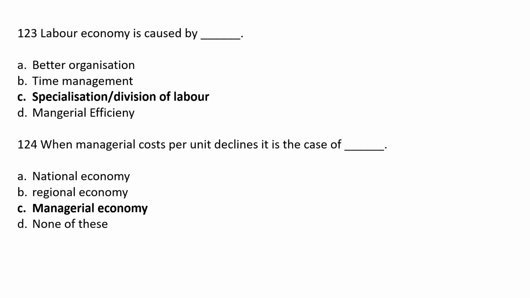When marginal cost per unit declines, it is a case of dash. Option A national economy, option B regional economy, option C monarchical economy, option D none of this. The correct answer is option C monarchical economy.